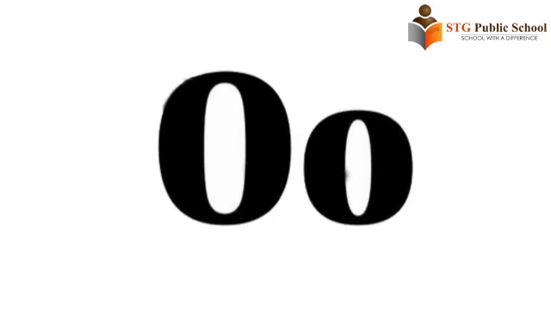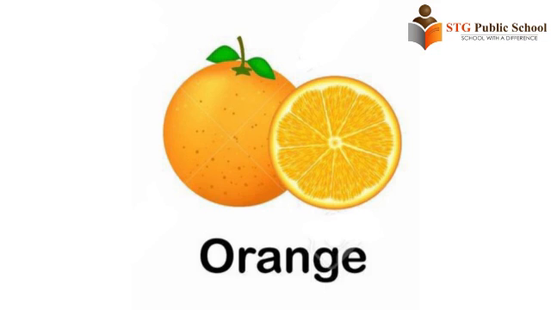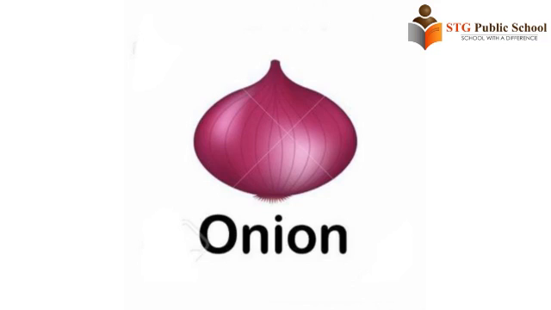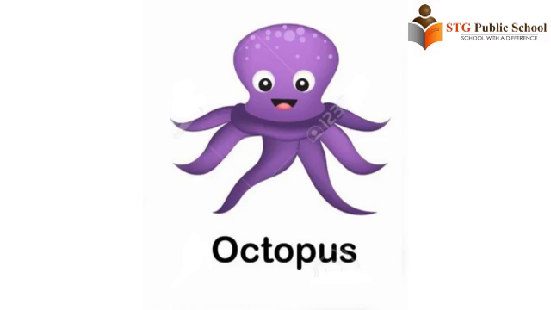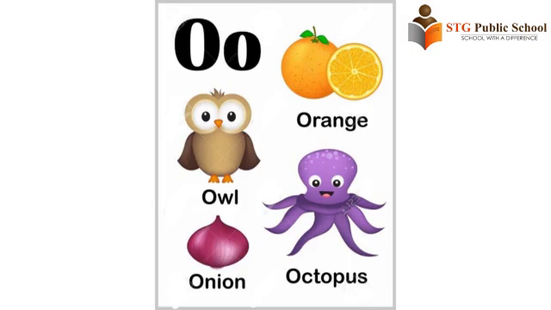O is for orange, owl, onion, octopus. The sound of O is O. O says O: orange, owl, onion, octopus.